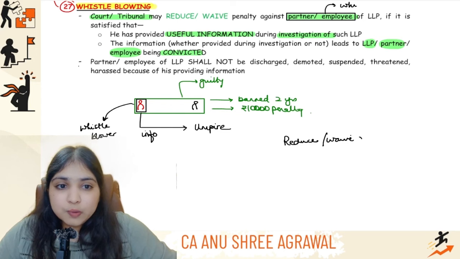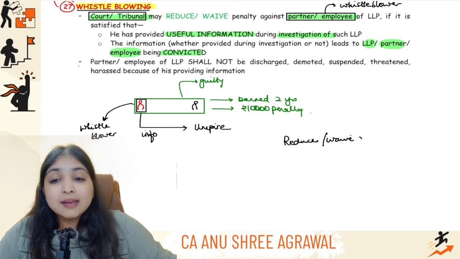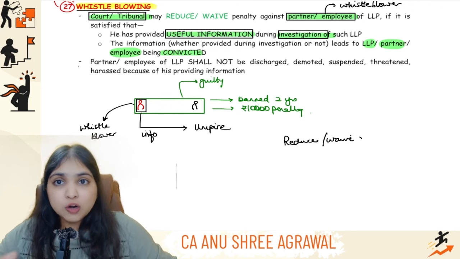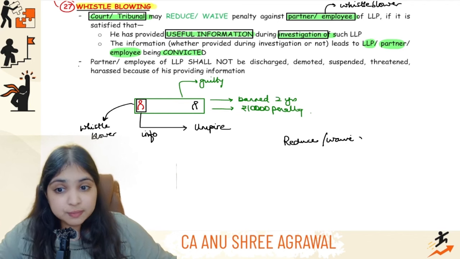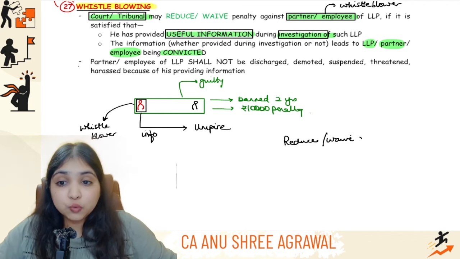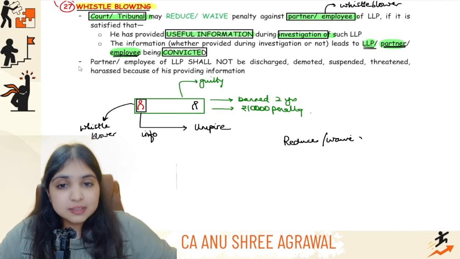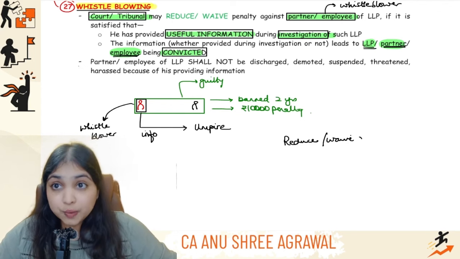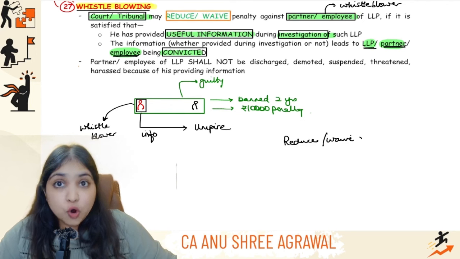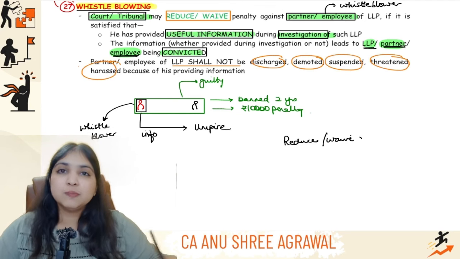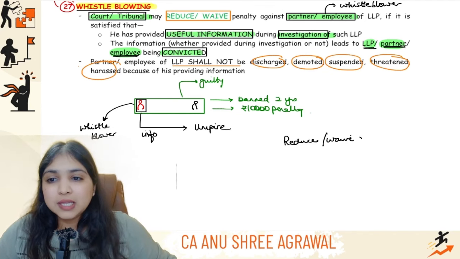He is being the whistleblower, he is being the insider who is going to an authority, which is court or tribunal, and giving them useful information during an investigation. Useful information about what? About the fraud or the wrongdoing happening in the LLP. With that useful information only, that court or the tribunal is able to pass an order convicting either the LLP or the partner or the employee. So when this happens, this partner or employee, this whistleblower, his punishment, his penalty will be reduced or waived, and also the LLP shall not discharge him, demote him, suspend him, threaten him, or harass him just because he gave this information. Understanding? Now come on, read the whole thing one last time together with me.